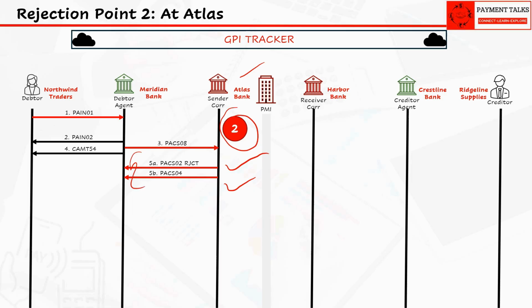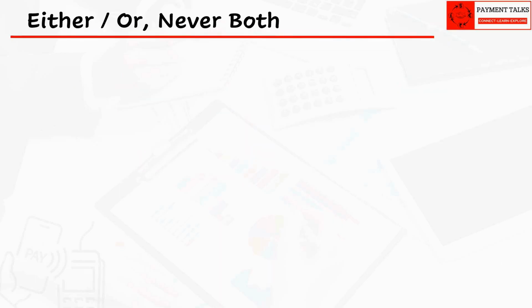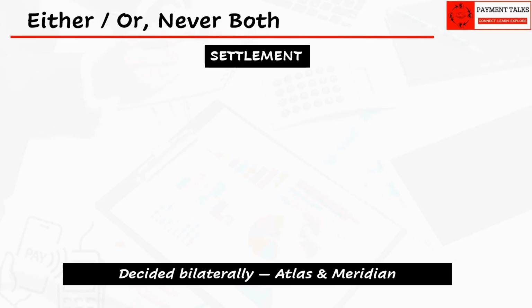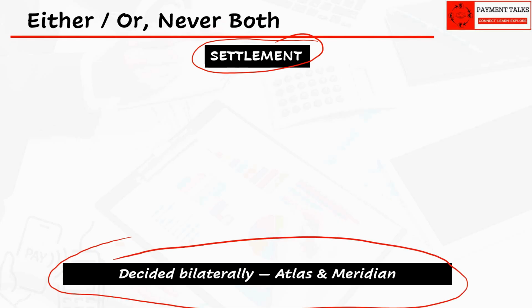Which one happens is decided entirely by the bilateral relationship between Atlas and Meridian, not by any fixed rule in the standard. In other words, whether settlement between Meridian and Atlas is finished by the time Atlas takes the decision. Listen carefully here. Settlement completion by the time Atlas takes the decision to inform Meridian. We will discuss in detail this settlement concept when we discuss the INDA and INGA settlement methods in the pacs.008 series. For now, remember this trick.